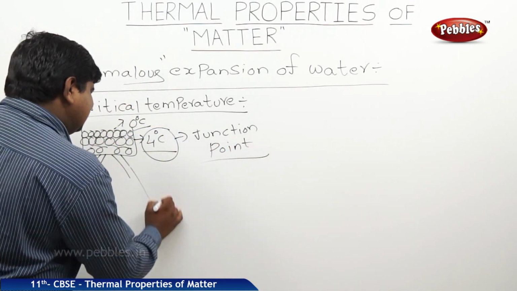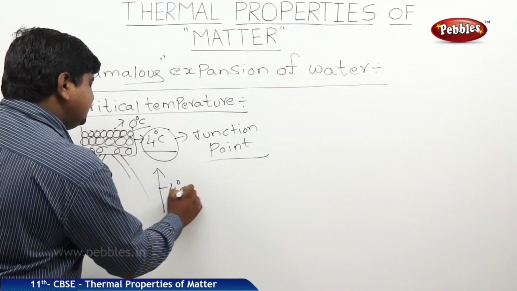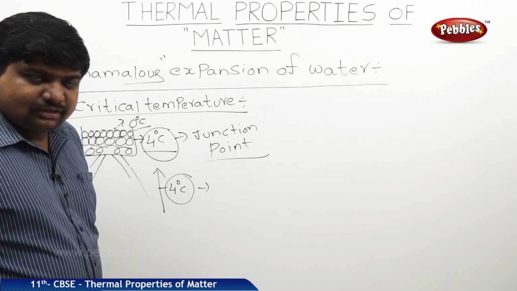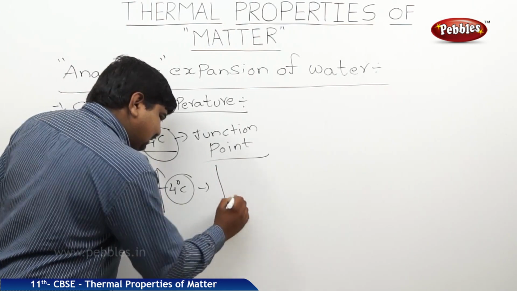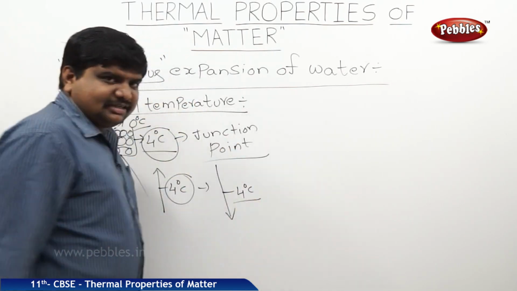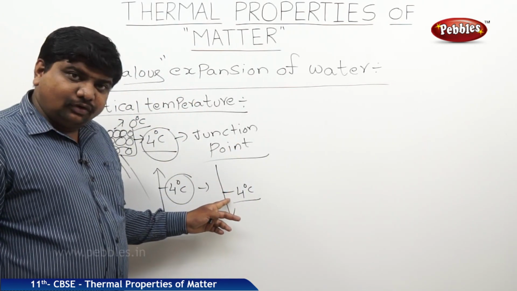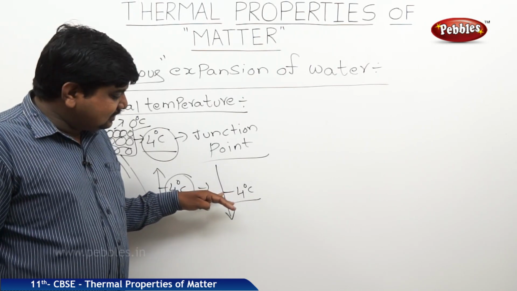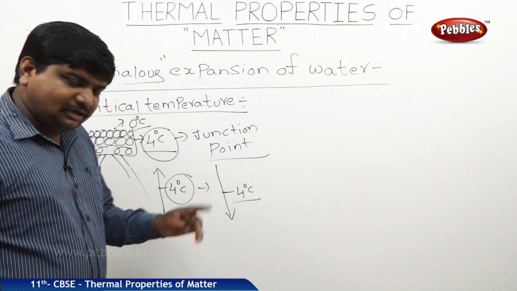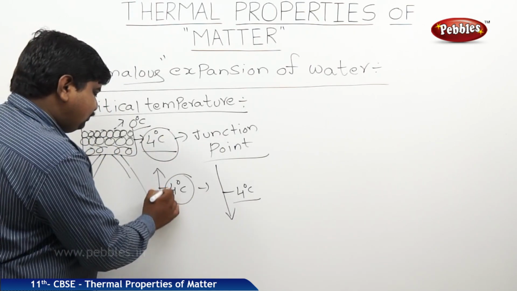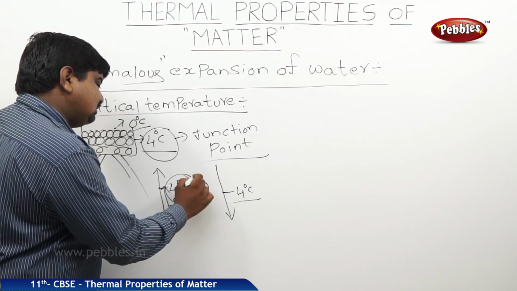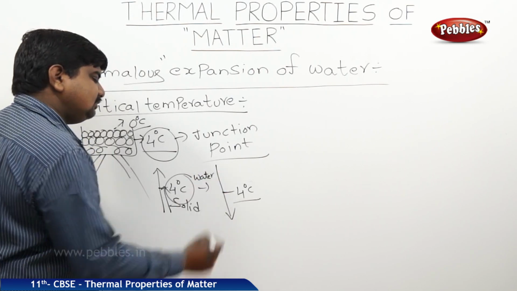While you are increasing the temperature from 4 degrees Celsius onwards, the change in the state of matter will start. While you are cooling the body up to 4 degrees Celsius, the liquid will be in the liquid state. When the temperature reaches 4, from 4 degrees Celsius onwards, this liquid will cool down and convert to ice. That means expansion up to 4, it is in solid state. From 4 degrees Celsius onwards, it will convert to water.